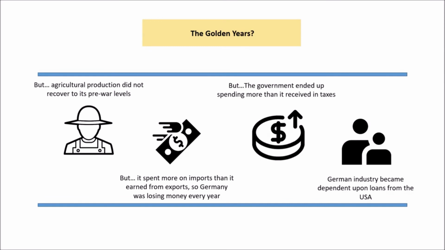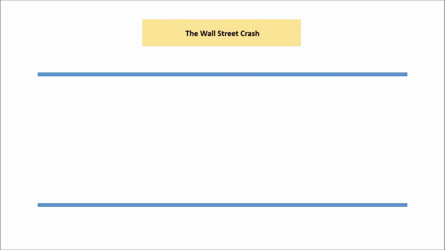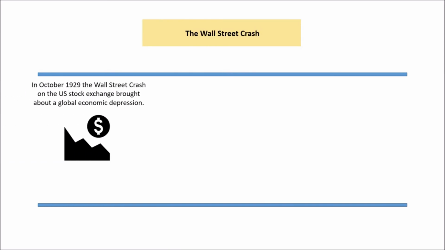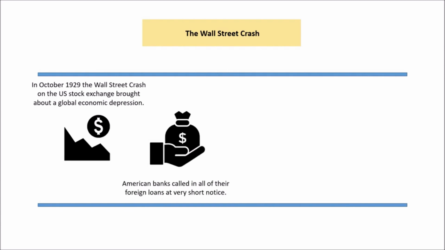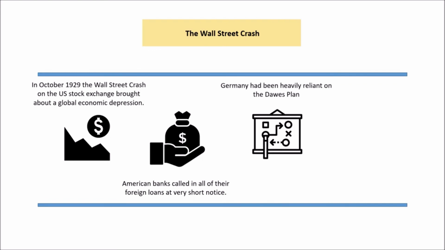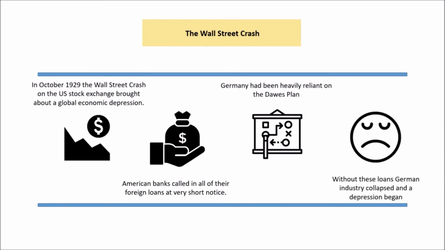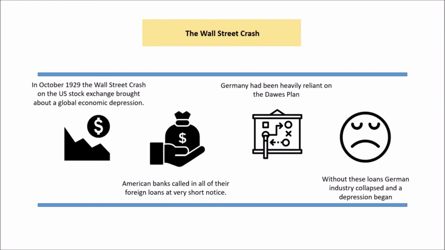So Germany become hugely reliant on American loans. So if something bad goes wrong with the American loans, then they're in trouble. And they do, in the Wall Street crash in 1929. So the Wall Street crash happens, the stock market collapses, and it leads to an economic depression. And the American banks therefore call in their loans from foreign countries. So the Dawes Plan is called in, so the Germans can't rely on that anymore. And what that leads to is a collapse of the German industry and therefore depression.